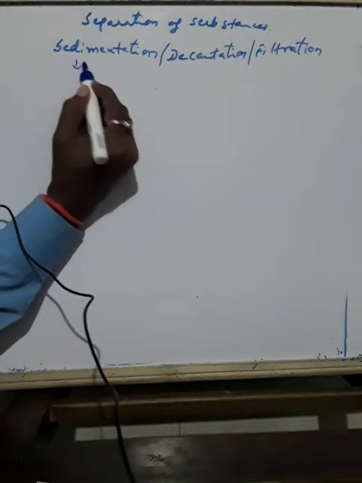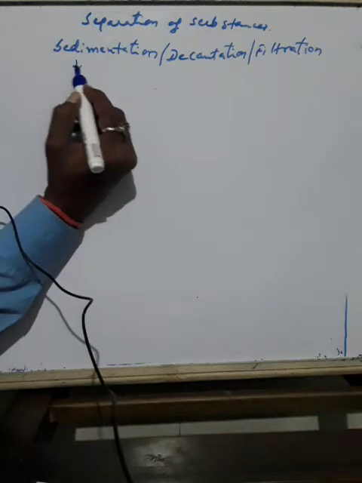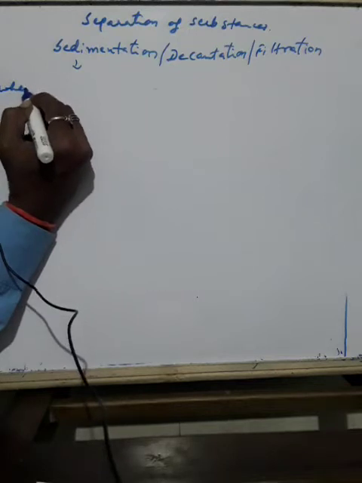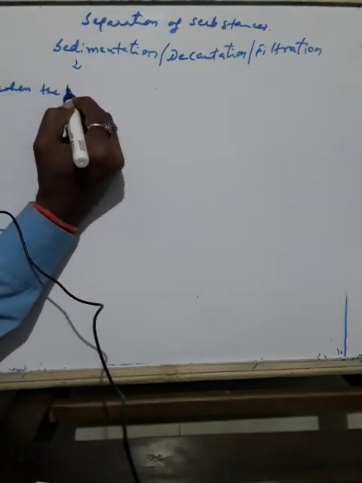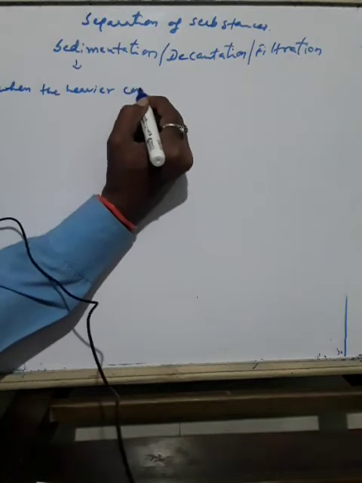So what is sedimentation? When the heavier component in a mixture settles after water is added to it, this process is called sedimentation.